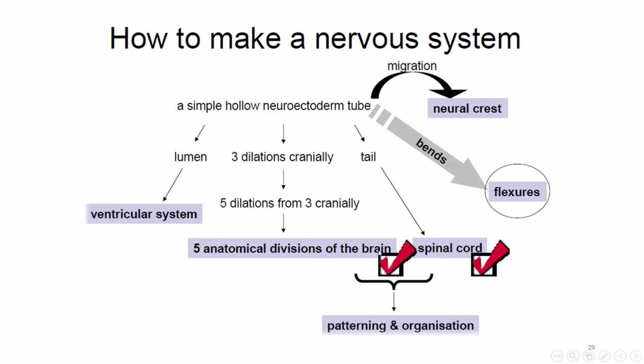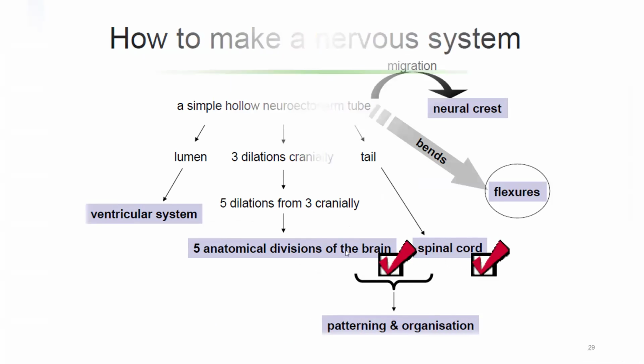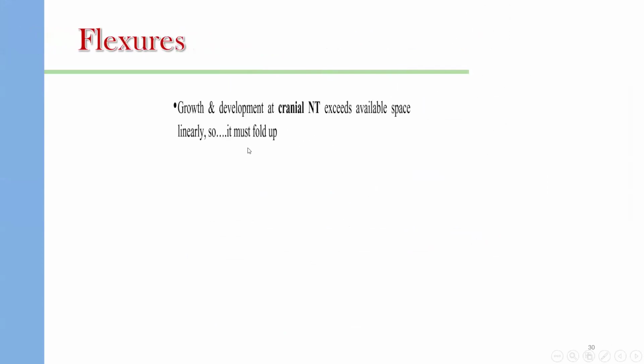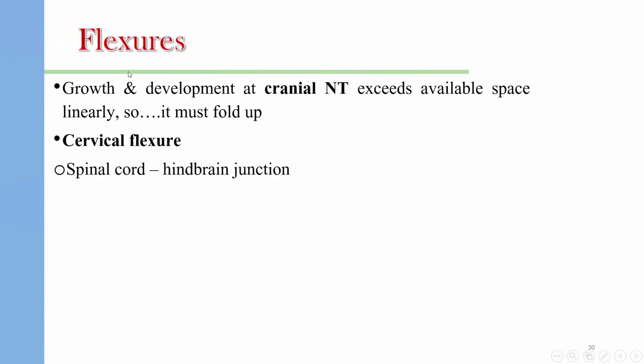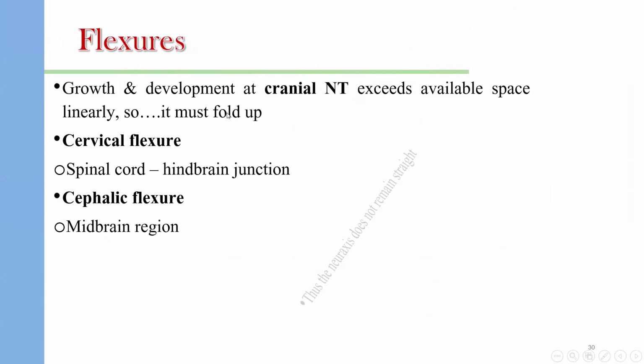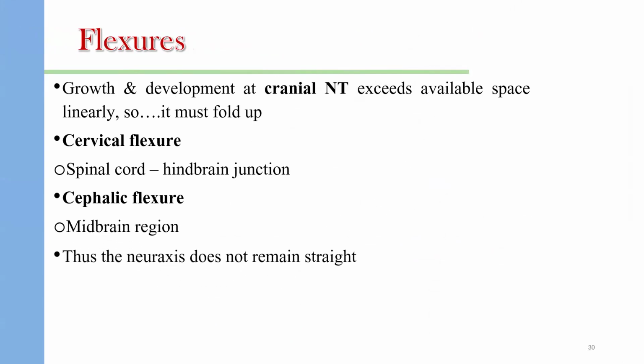So, these steps will finally complete the 5 anatomical divisions of the brain, and the spinal cord is formed completely. The second step is the flexures. Growth and development of the cranial neural tube exceed the available space inside the cranial cavity.